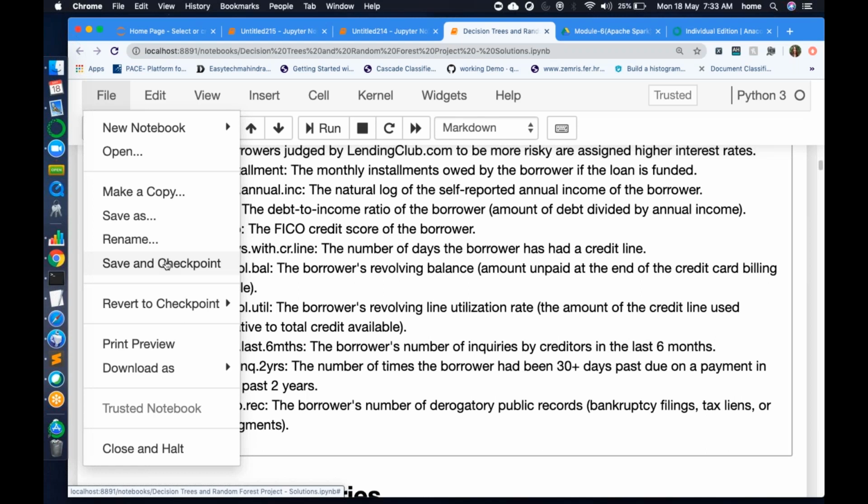You can actually manually save. Jupyter will auto save, but if you have done really important changes, it's better to do it manually. You can press the save button and save and checkpoint, and what that will do is it will immediately update the checkpoint file as per your main file.